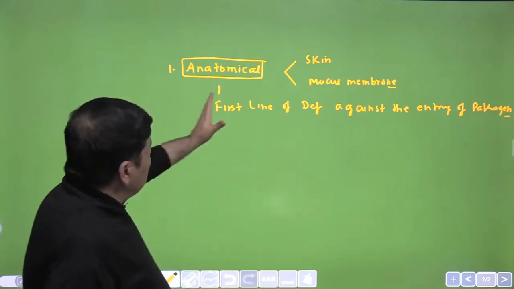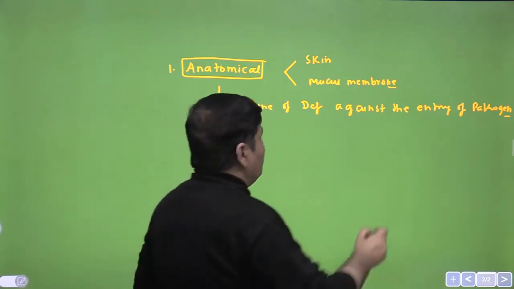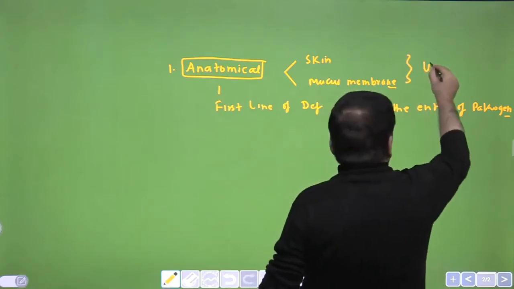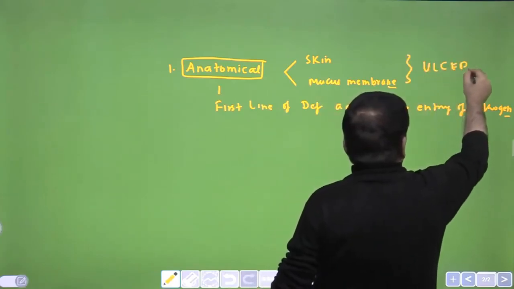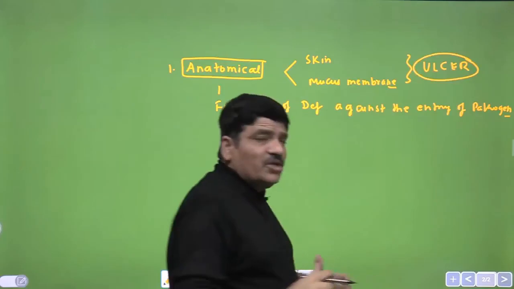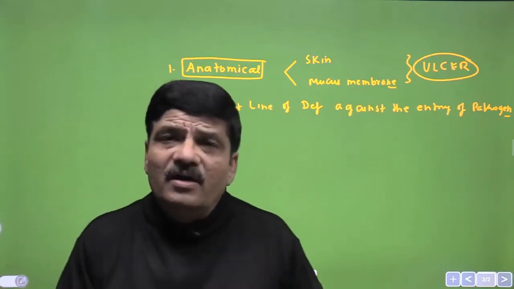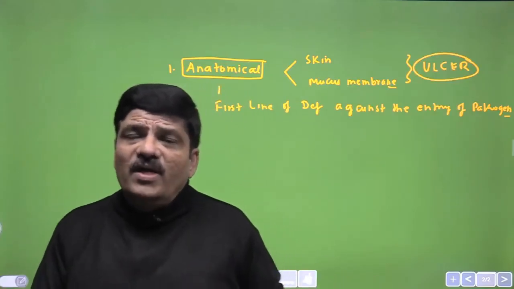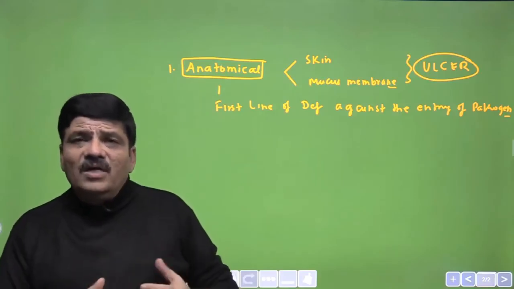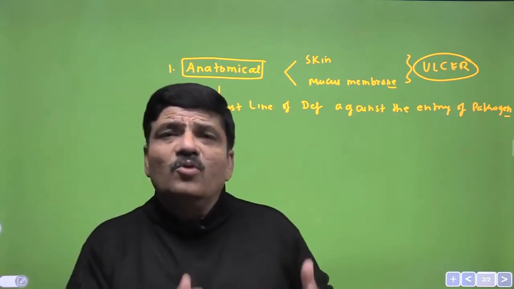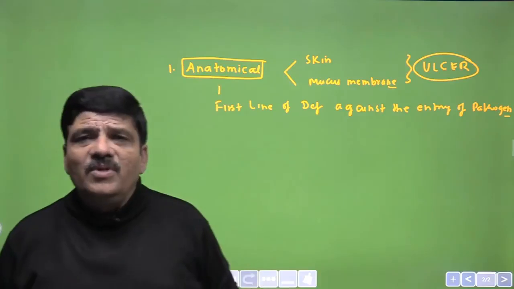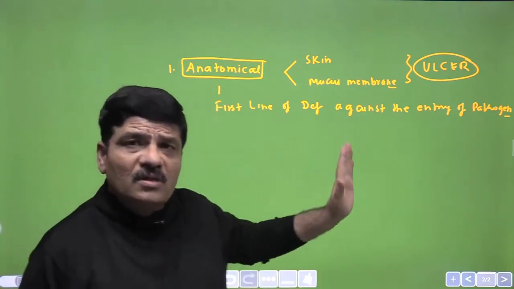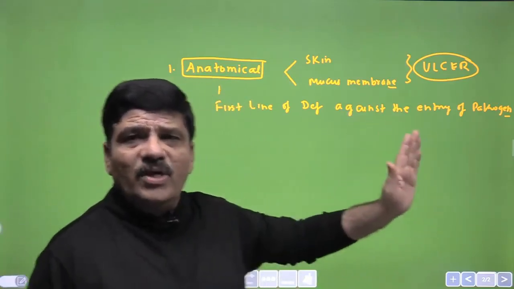Any breach in continuity of the skin and mucous membrane, which is called an ulcer, will become a portal of entry through which these pathogens can enter the body, and then they infect the body by either multiplying, growing, or by performing both functions inside the susceptible host body. So this is barrier number 1, anatomical barriers.